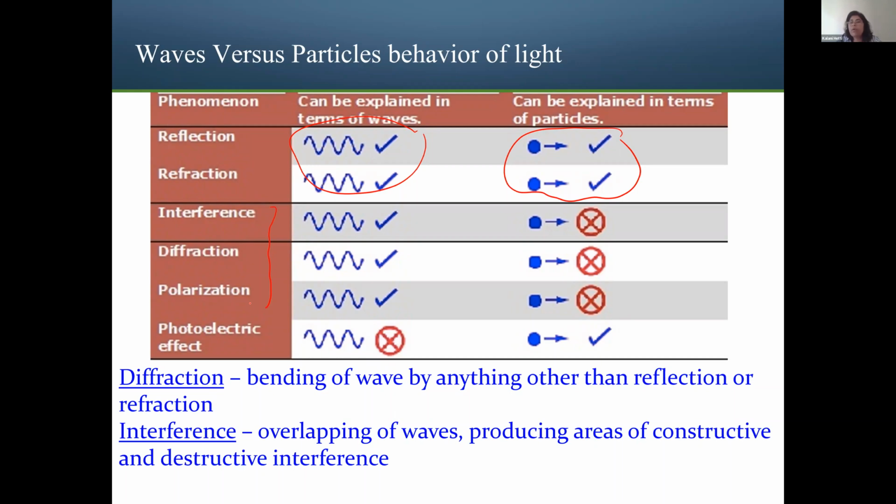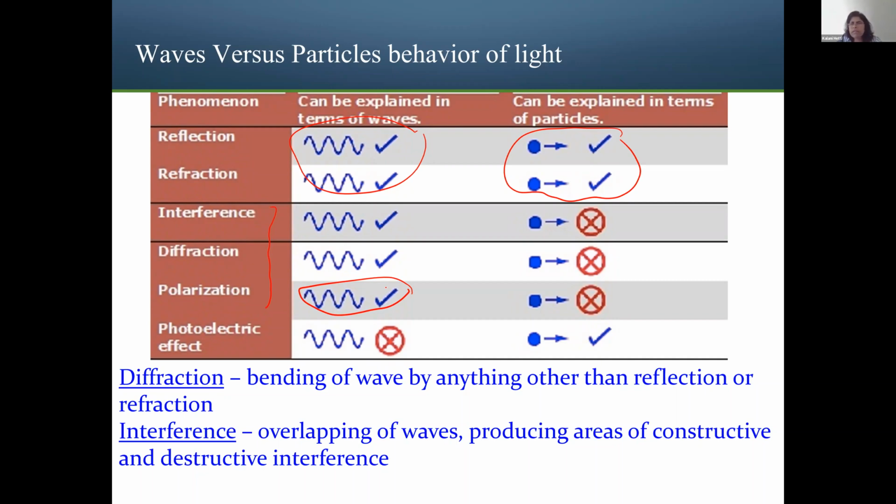So polarization can only be described by using the wave nature of light. It works only with the wave nature and cannot be described using the particle nature. Diffraction and interference are the new things we're going to discuss today. These two always work with waves; the particle nature will not explain those phenomena.